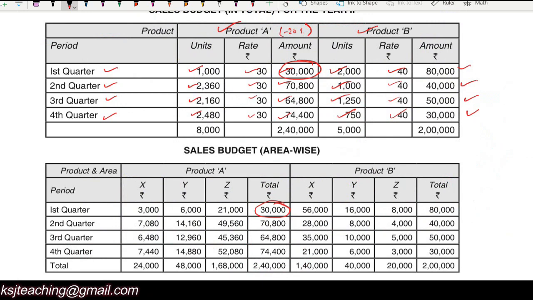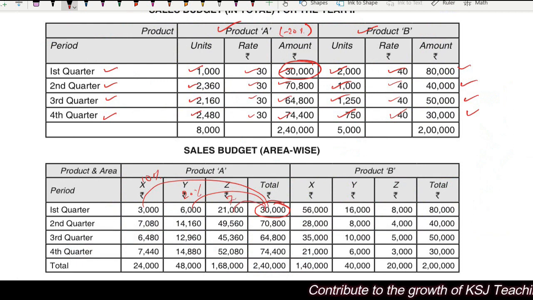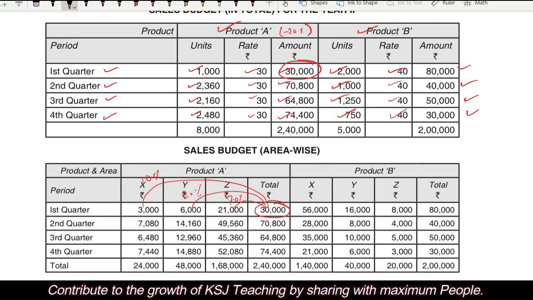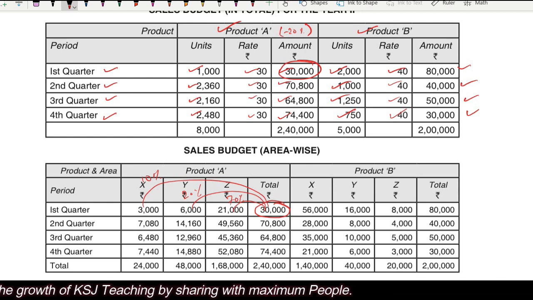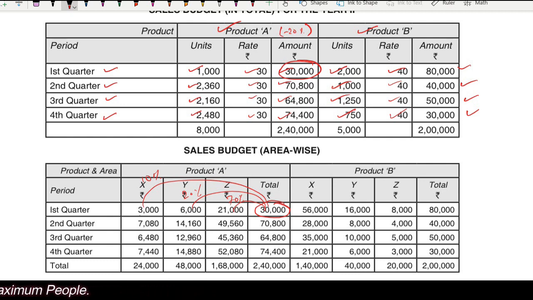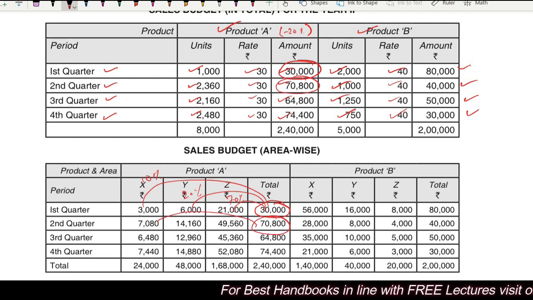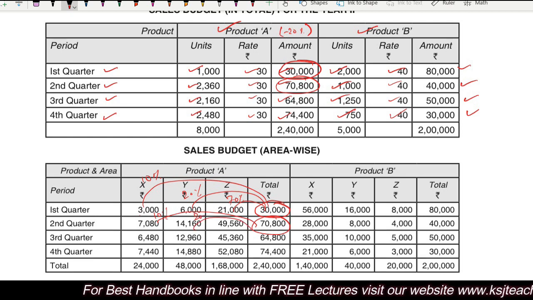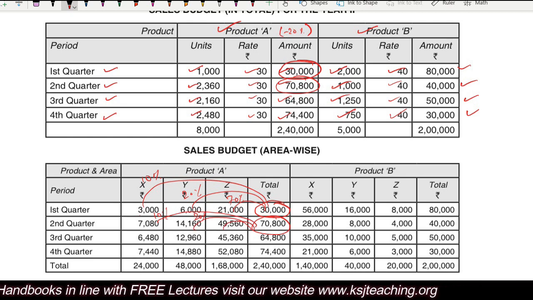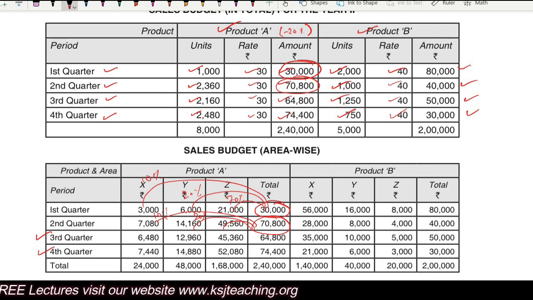So 10% of the total, 10% of this, 20%, right? And the remaining 70%. Clear? Product A, first quarter, total sales 30,000. Out of that, 3,000 will be done by X, 6,000 to be done by Y, and 21,000 to be done by Z. Similarly, for the second quarter, total sales 70,800, right? 10%, 20% and 70%. Similarly, for third and fourth quarter.